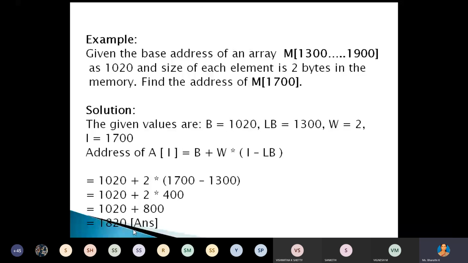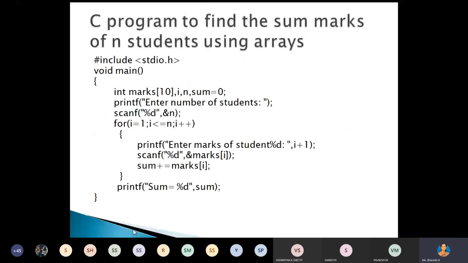Now, one simple program using array. This slide is visible, right? The program to find the sum of marks of n students using an array. We have discussed some concepts related to the array, now use those concepts to write a simple program. Write a C program to find the sum of marks of n students using array. So how can you write the program?